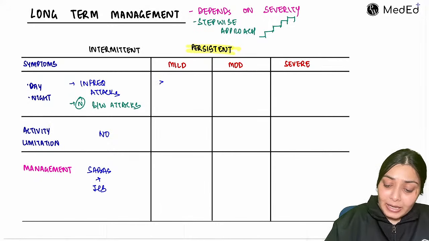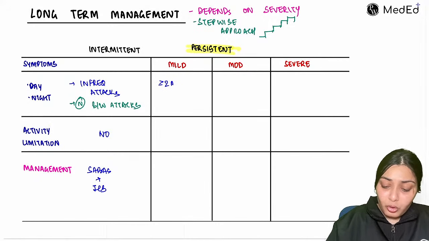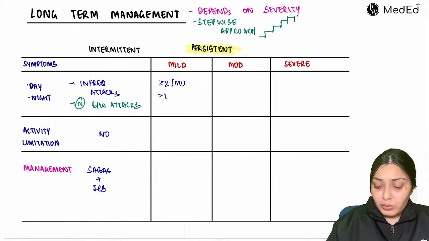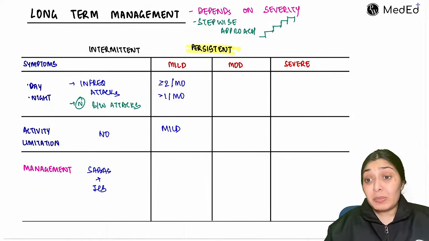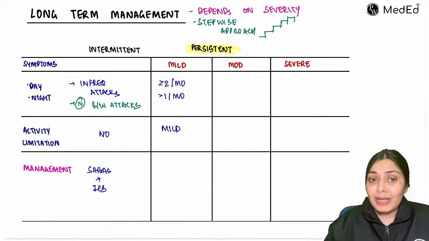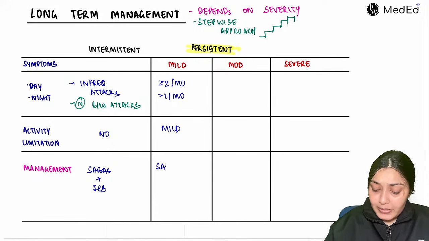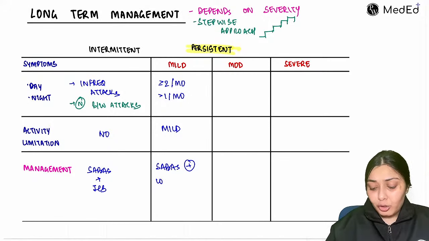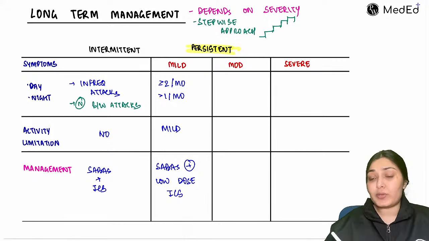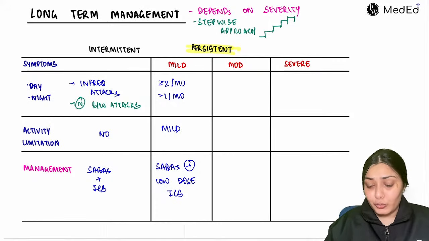Whenever in the daytime the child has 2 or more episodes per month, and in the night time more than 1 episode per month. There will be mild activity limitation. Maybe the child has to miss some classes that day, maybe the child didn't go to play that day. So here we start with SABAs along with low dose baseline inhaled corticosteroids.